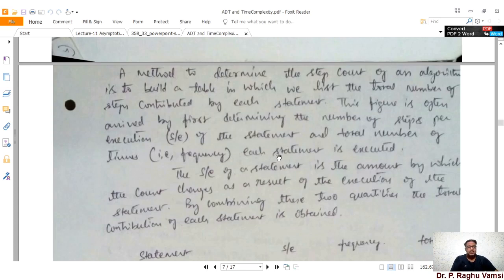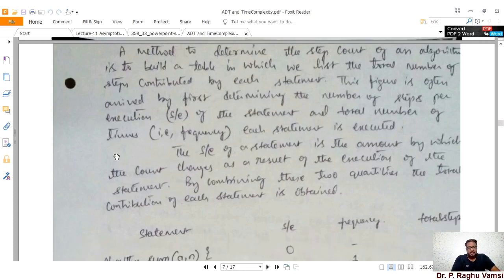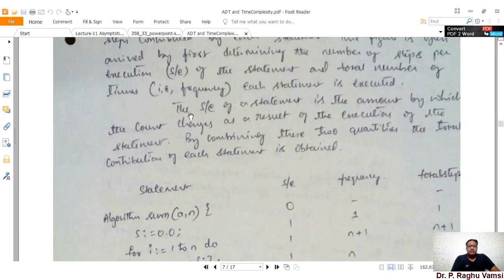So what is this? How many steps will it take to execute a particular programming construct? That we need to calculate first. The steps per execution of a statement is the amount by which the count changes as a result of the execution of the statement. By combining these two quantities, the total contribution of each statement is obtained.